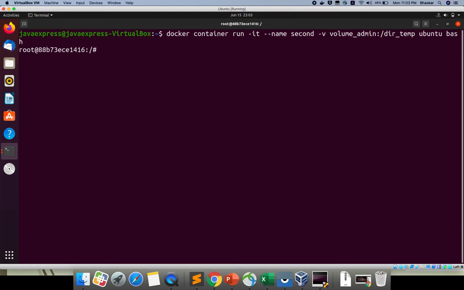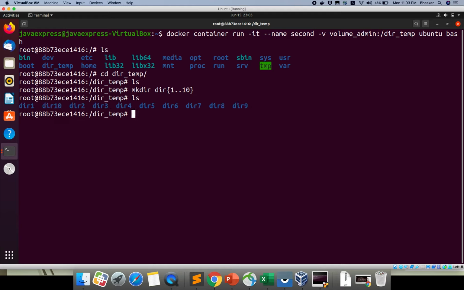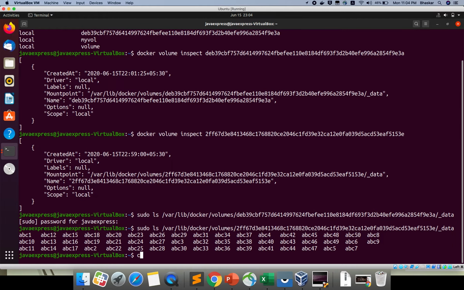Okay, if you see here, I will cd to directory underscore temp. This time I will create some directories. Suppose some 10 directories I create. If you do the ls command, these directories exist inside your volume. Okay, this is the second one. I'm clearing my screen.